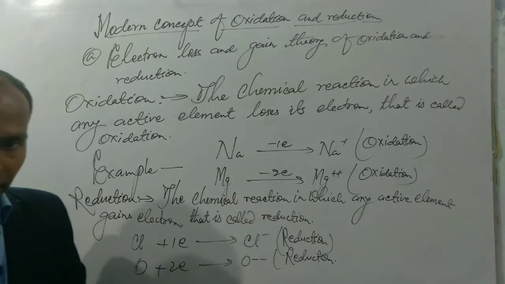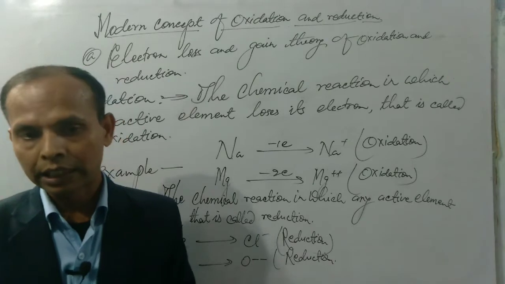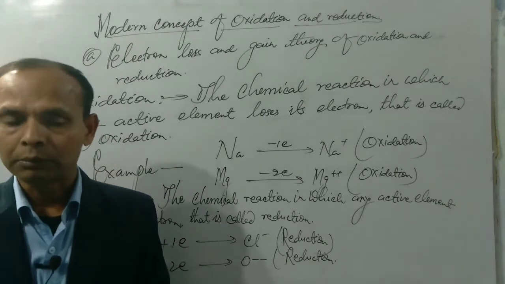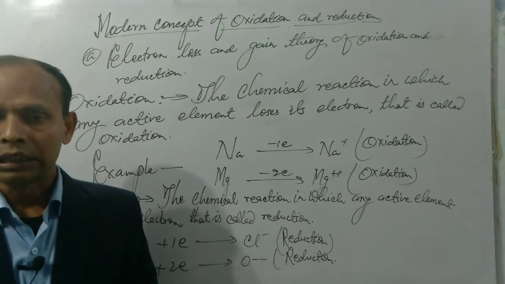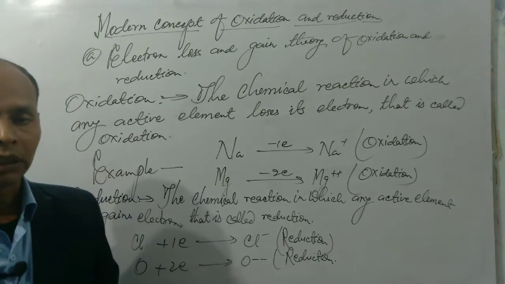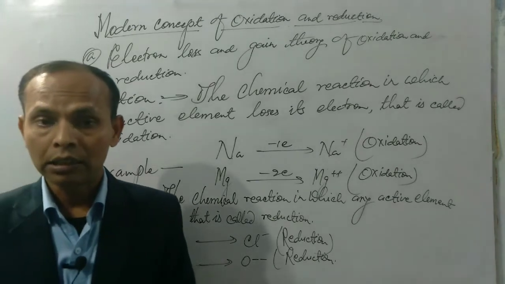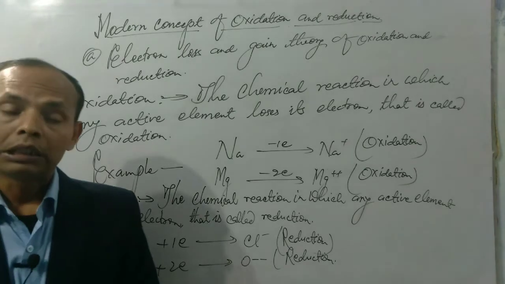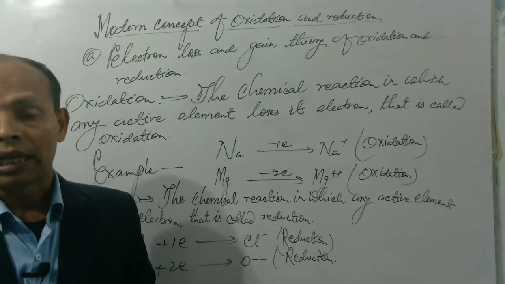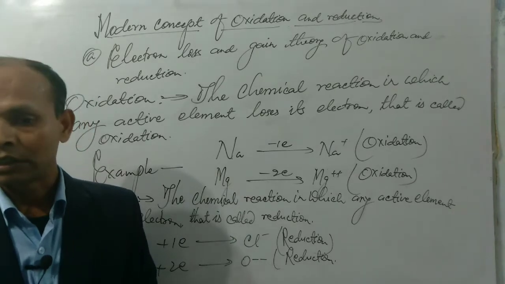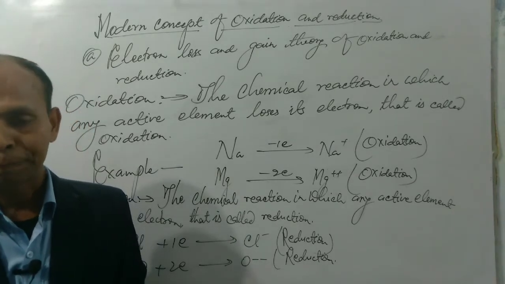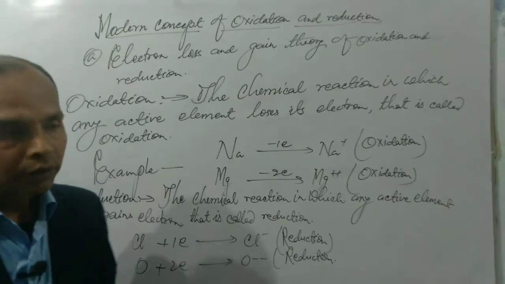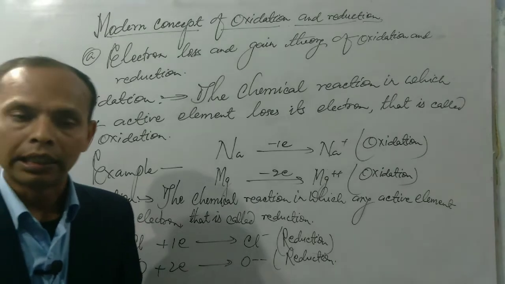In case of oxidizing agent or reducing agent, we can say that an oxidizing agent is a chemical substance or chemical species which gains electron. So the chemical substance which gains electron is known as oxidizing agent or oxidant. But in case of reducing agent or reductant, the chemical substance or chemical species which loses electron is called a reducing agent or reductant. This is the definition of oxidizing agent and reducing agent.